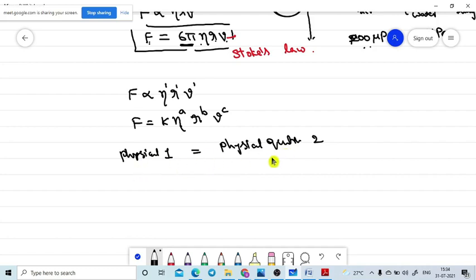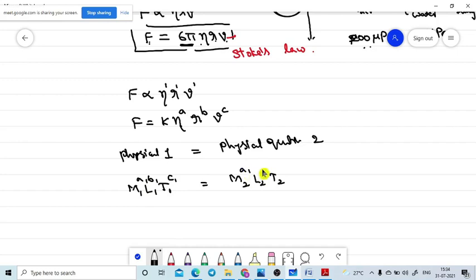The two physical quantities must have the same dimensional powers in the fundamental physical quantities. That means if one physical quantity has the fundamental quantities M1, L1 and T1 with powers A, B, C, then the other physical quantity has M2, L2, T2. These powers, let's assume, are A1, B1 and C1.